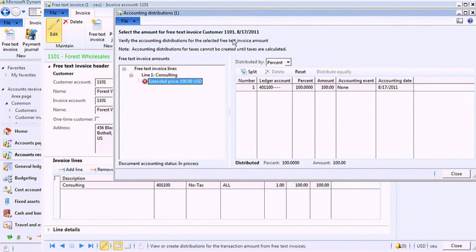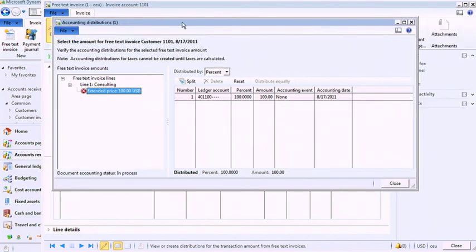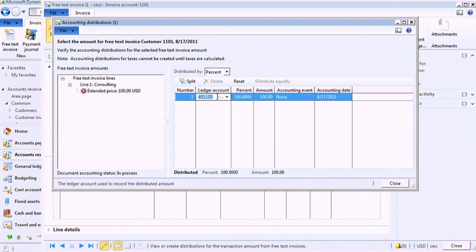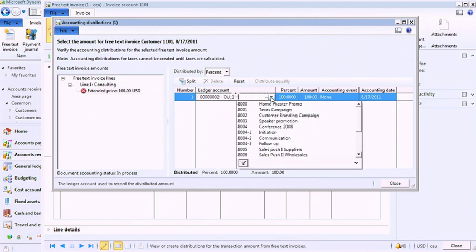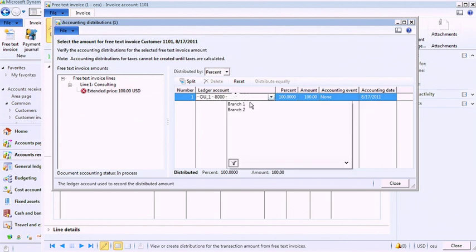The Distribute Amounts form is open, and this is making use of the new accounting distribution functionality where I can take a single document line and allocate it to different ledger accounts, which is a main account plus financial dimension combination. As I go through the different fields here, this is based on the account structure I just edited. So I had main account, the next segment was cost center, followed by department, then campaign, which I just created, and it's automatically available for me, and now the branches that I just created as well.